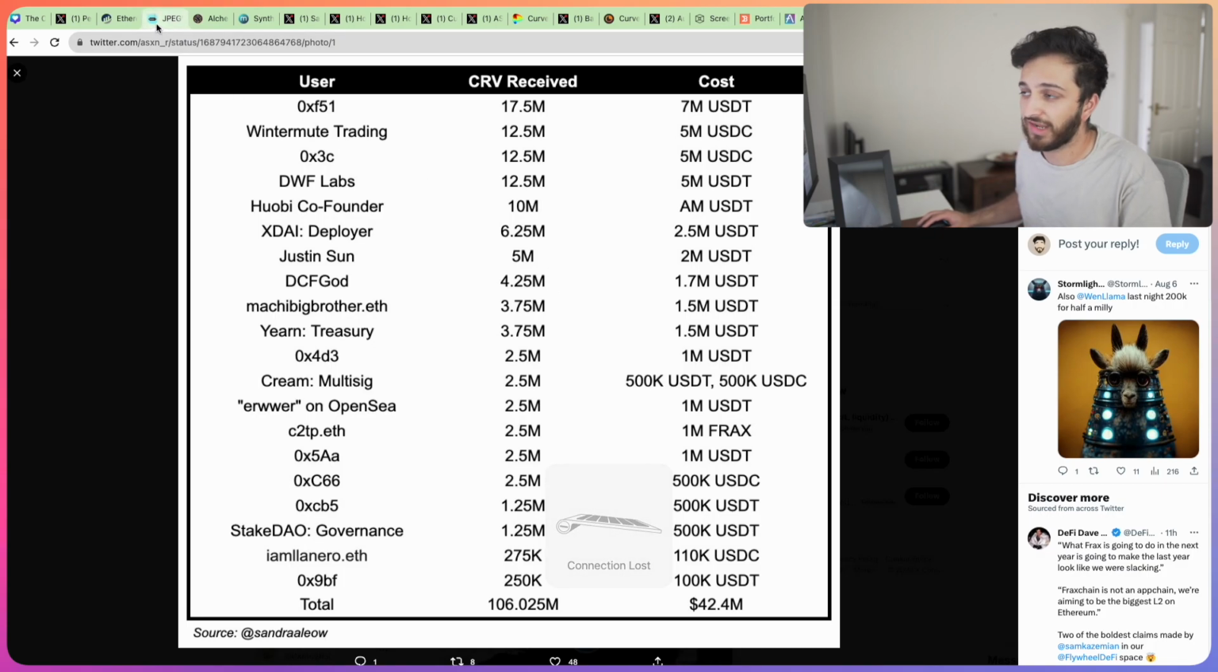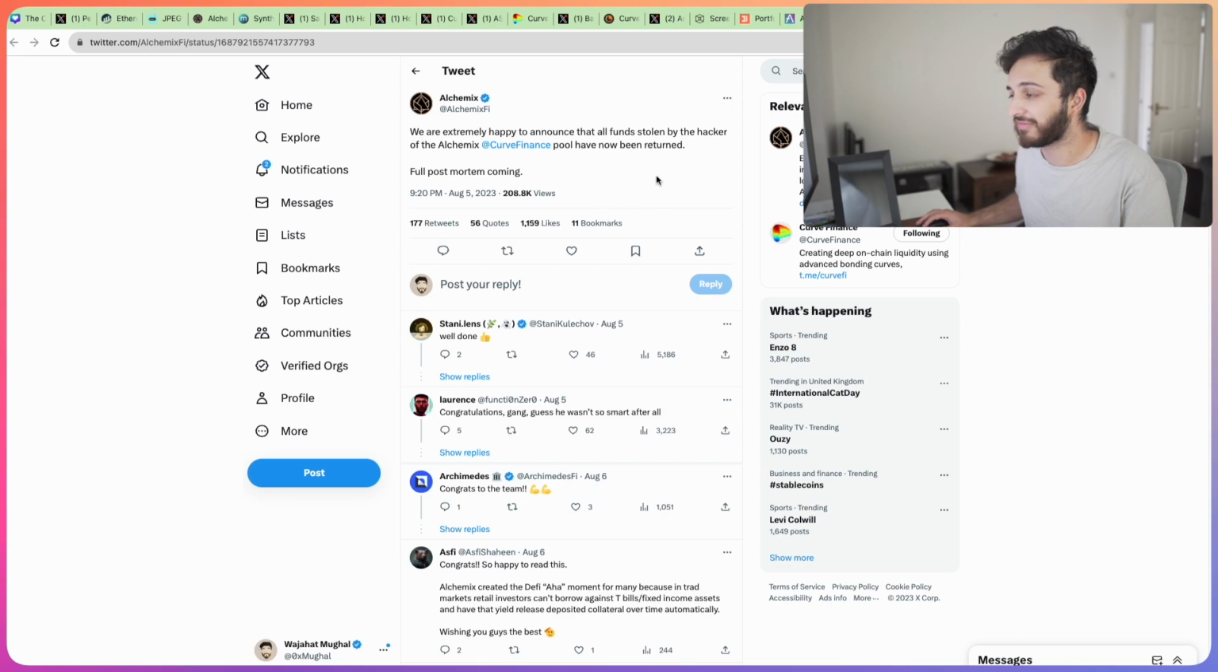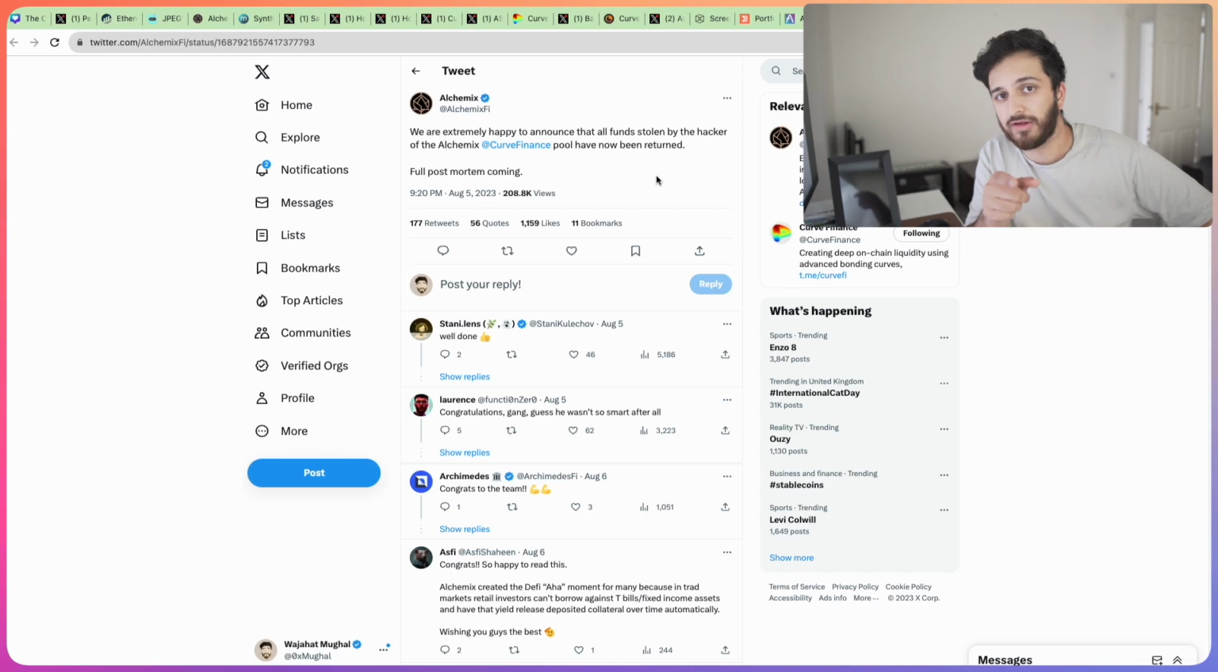In terms of the exploits, what happened? Well, thankfully, the JPEGd exploiter did return the ETH. Similarly, the Alchemix exploiter did the same. Unfortunately, though, the CRV ETH exploiter hasn't yet given back the funds, and Curve did actually give him, or her, a deadline which has now passed. And so now there is a 10% bounty for anyone who's able to identify that person and lead to their arrest or capture or whatever. And so we're waiting to see what happens there.